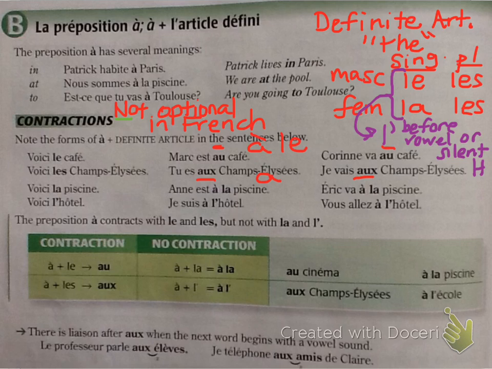So notice, I would have had an à and a le together here. And in these sentences, I would have had an à and a le. Anytime I have an à and a le in a sentence together, I have to change it to an au, with an X on it. Notice there's no change to à la, and there's no change to à l'.